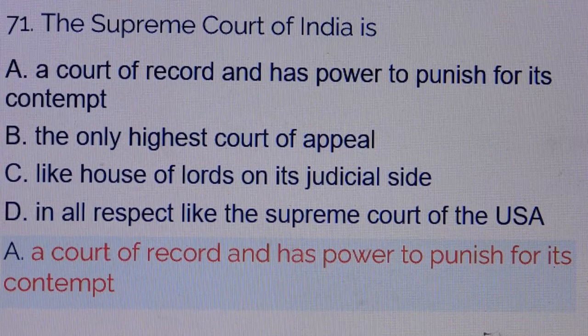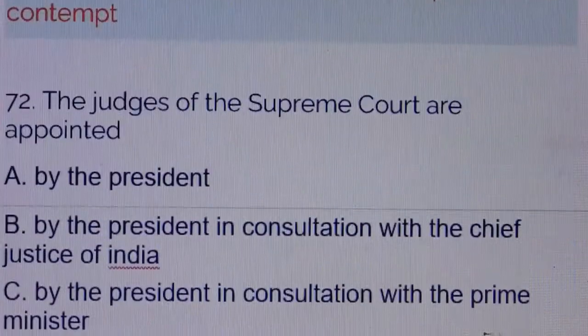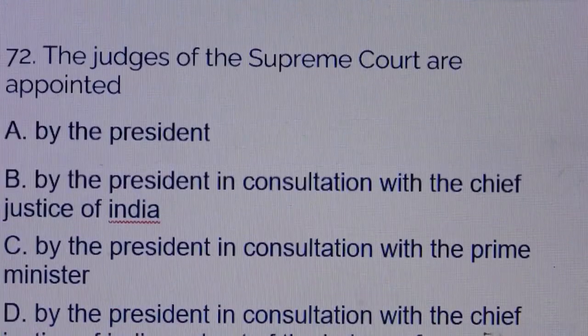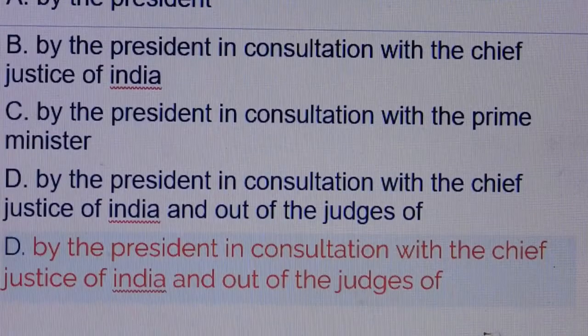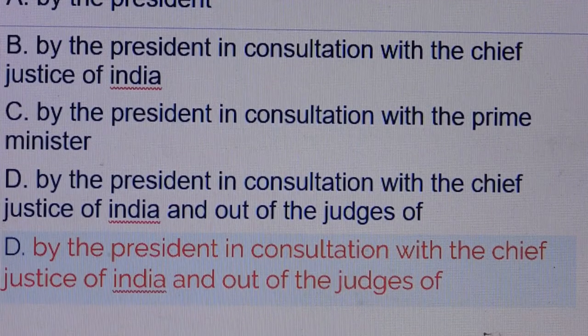Answer is option number A. A court of record and has power to punish for its contempt. Question number 72. The judges of the Supreme Court are appointed. Answer is by the President in consultation with the Chief Justice of India and out of the judges of.